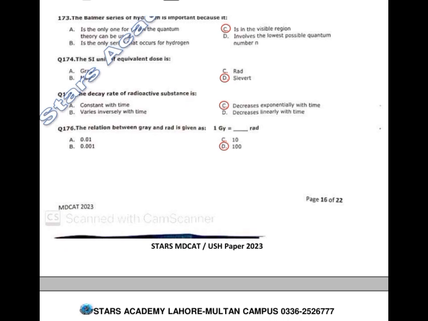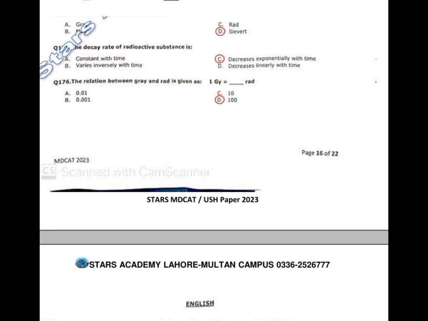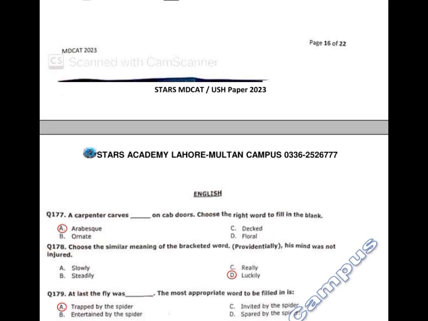The decay rate of radioactive substance decreases exponentially with time. The relation between gray and rad is given as, correct option is 100.